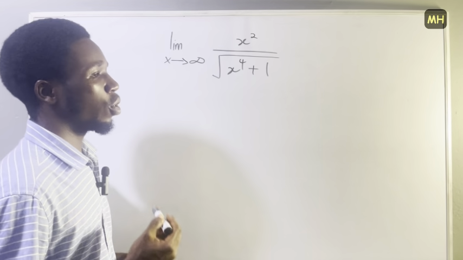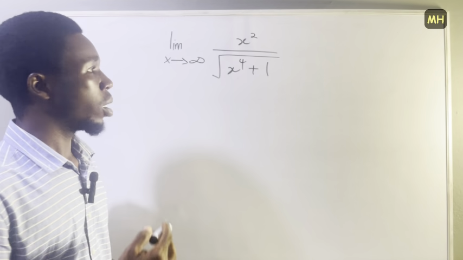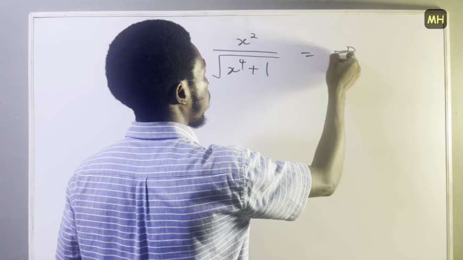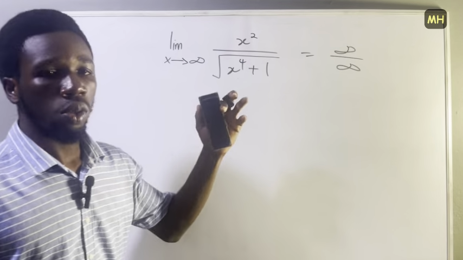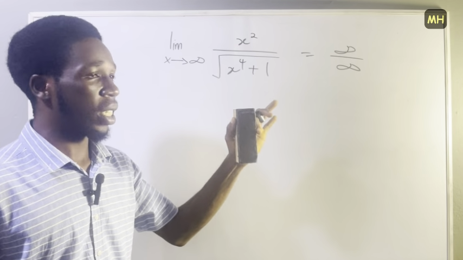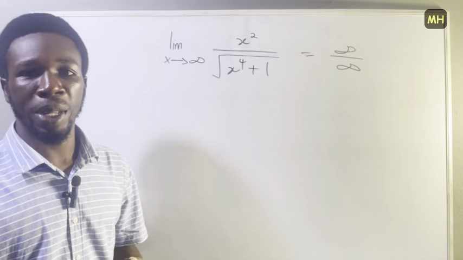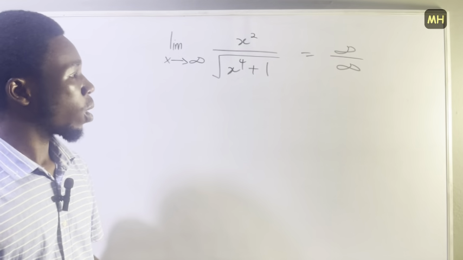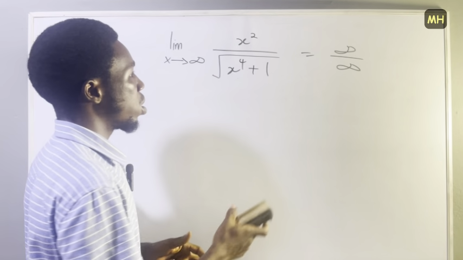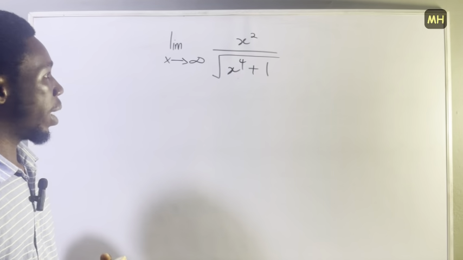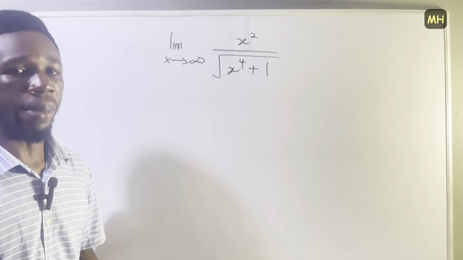In this case, if you try direct substitution here, you're going to have an indeterminate form. Okay, and we don't want this because we don't know what this is, right? But this actually gives us a clue that the limit might exist. So what you're going to do is simplify the given expression and then see if you can get the limit.